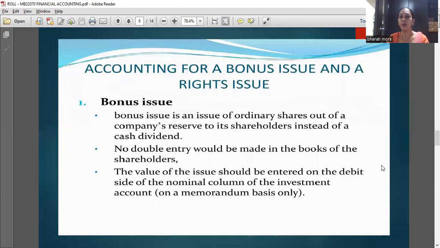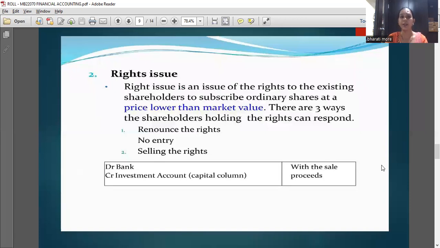Accounting for a bonus issue and right issue. A bonus issue is an issue of ordinary shares out of a company's reserves to its shareholders instead of a cash dividend. No double entry would be made in the books of the shareholders. The value of the issue should be entered on the debit side of the nominal column of the investment account on a memorandum basis only. Second is right issue.